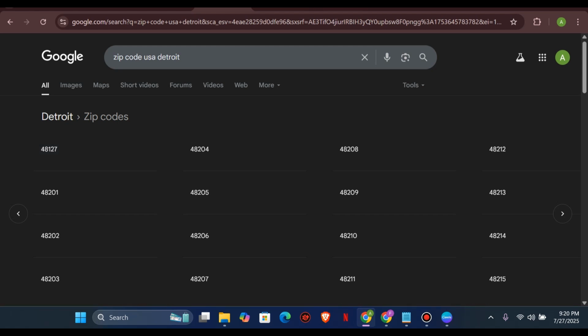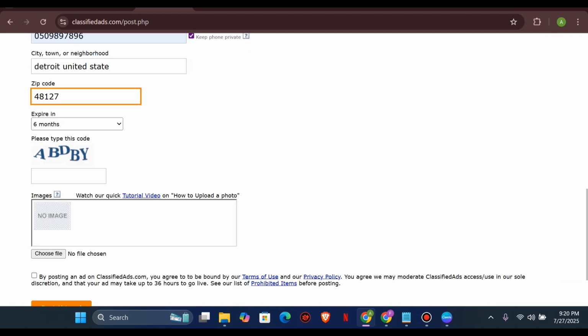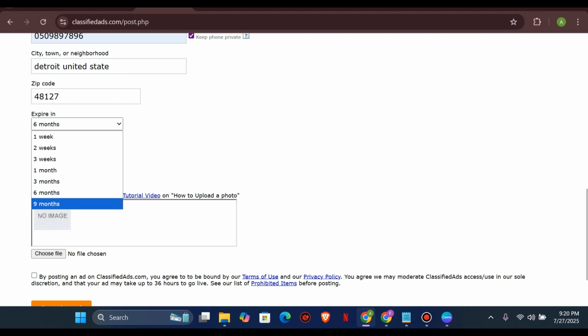48127. So let's say I have this right now here, and the expiring in, so you can get to know the month in which your art is going to display on this platform. This platform is going to promote your art. So you have different durations here. We have 1 week, 2 weeks, 3 weeks, 1 month.